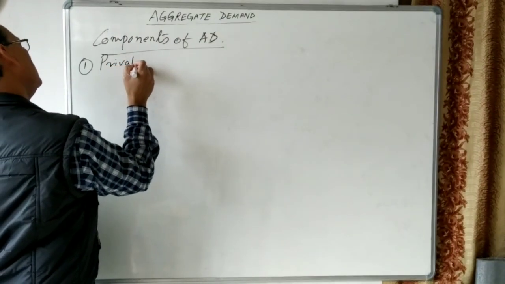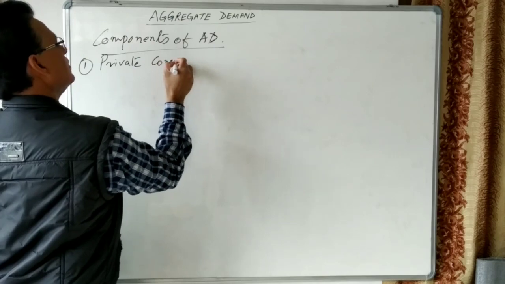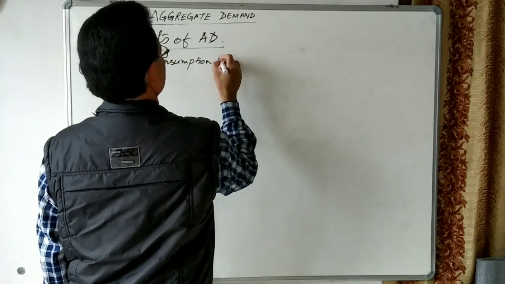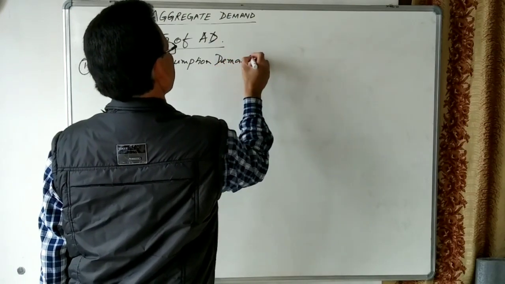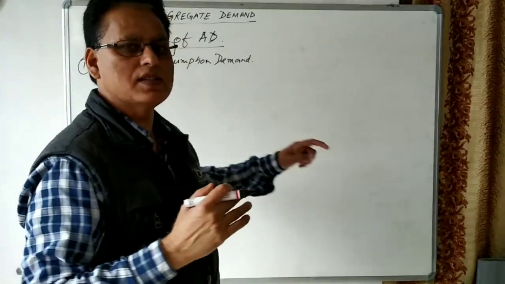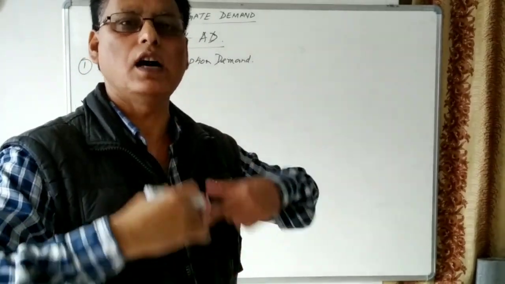The first and most important is private consumption demand. Private consumption demand is also known as private consumption expenditure. Private consumption expenditure means this is the demand made by the household.